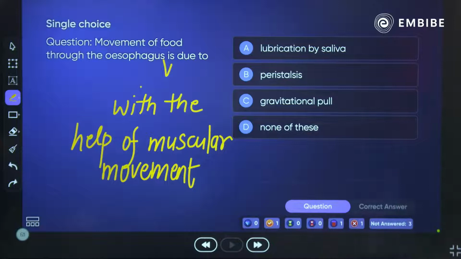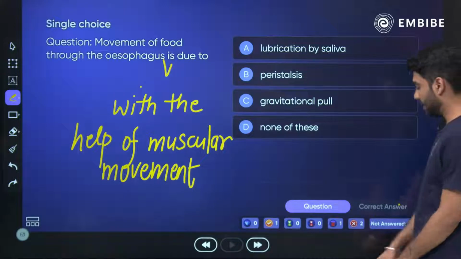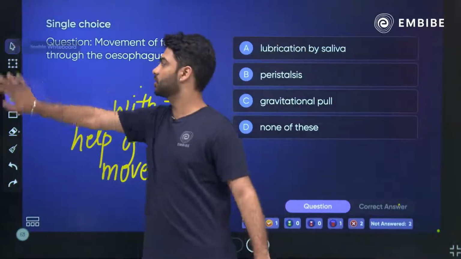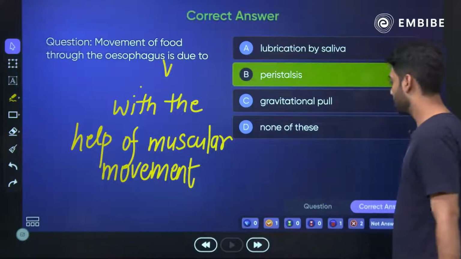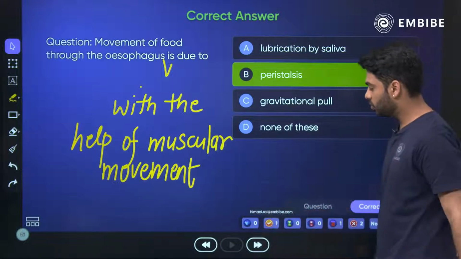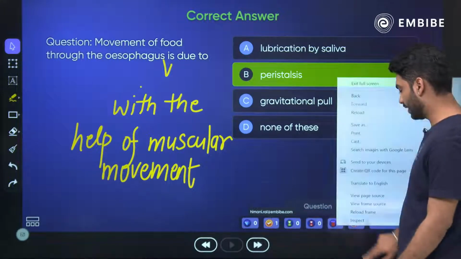Your time starts now. 20, 10, 5, 4, 3, 2 and 1. The correct answer for this question is peristalsis. Okay? So we have got Himani who has given the correct answer.